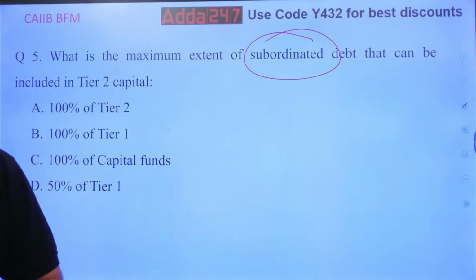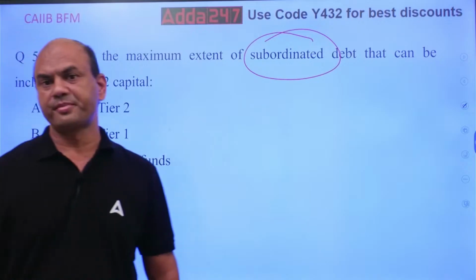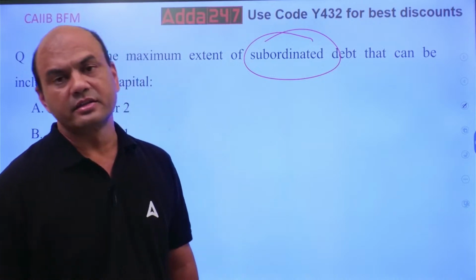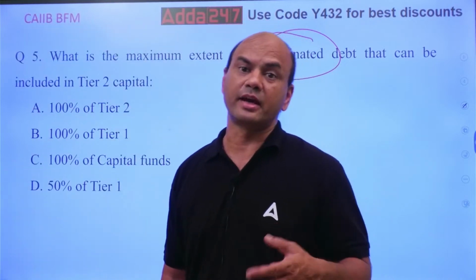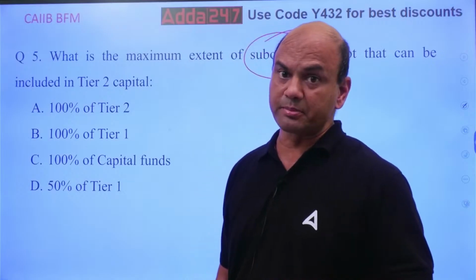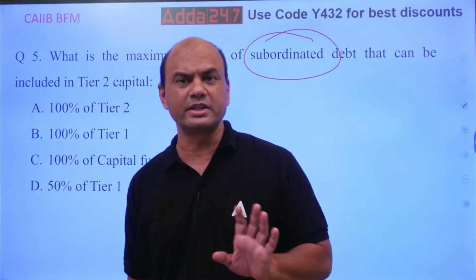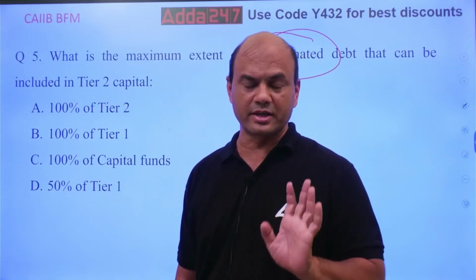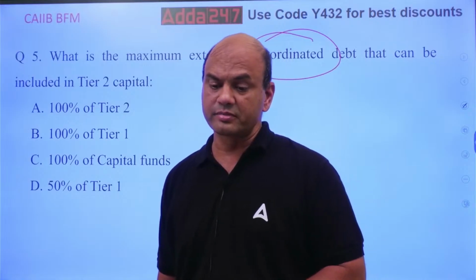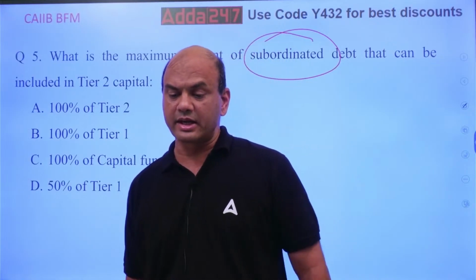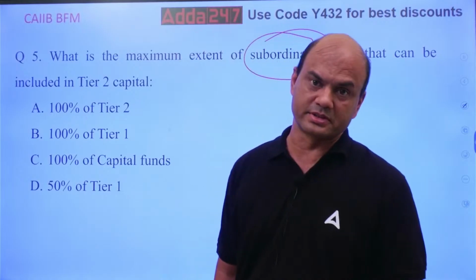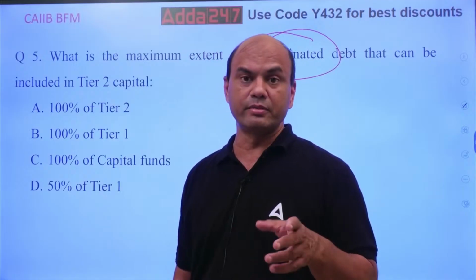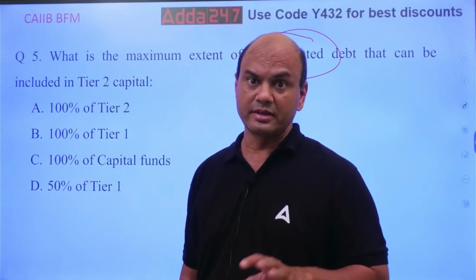Kindly understand one part regarding subordinate debt. It is the capital, or it is the deposit debt you take. What is debt basically? Whenever you take a deposit from the customer, that is also a debt. Here it means the debt that ranks lower than the ordinary depositors, with a minimum maturity of 5 years, that is generally taken.